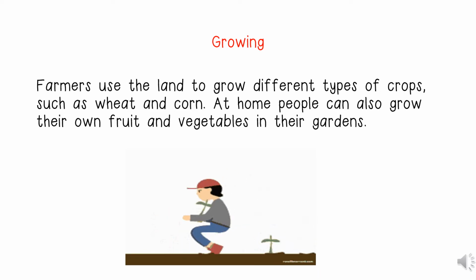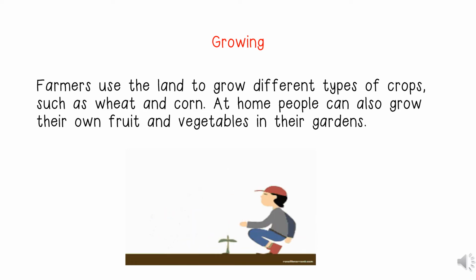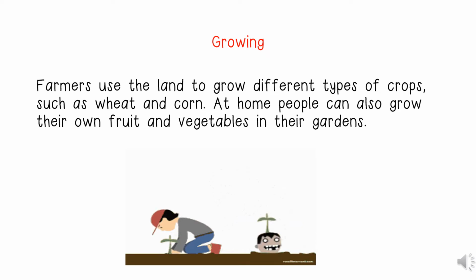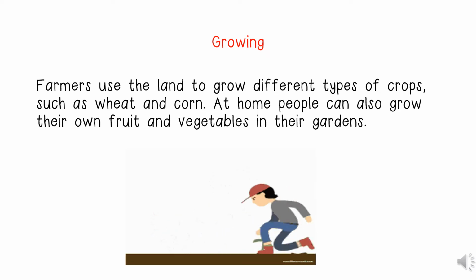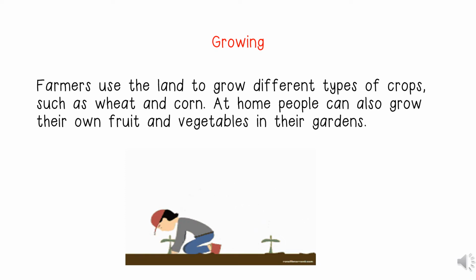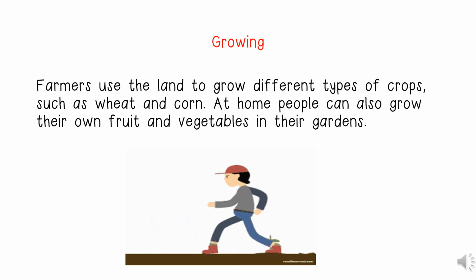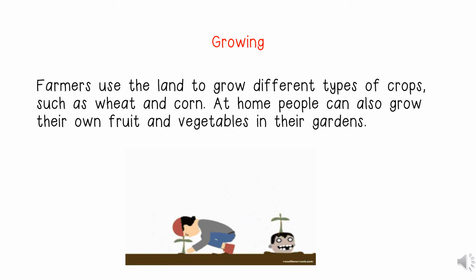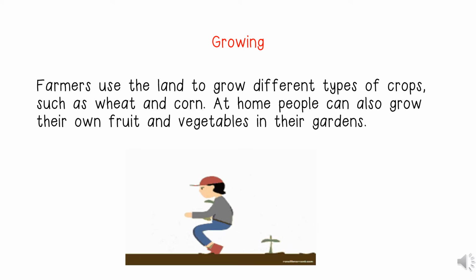At home, people can also grow their own fruit and vegetables in their garden. However, they must consider that not all fruits and vegetables can grow in their garden. Perhaps you can grow tomatoes, you can grow curry leaf, but certain things such as wheat and corn will need a large area, a large space to grow in, so it will not be compatible for a small backyard garden.